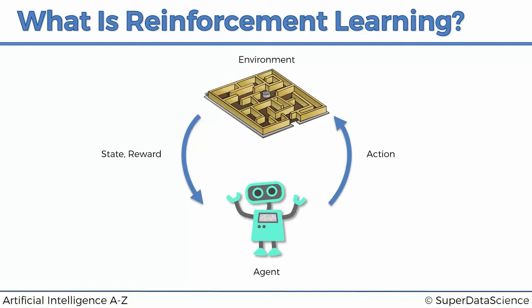Now, bear in mind, sometimes it might happen that the action won't change the state, or there won't be a reward for taking that action in that certain state it was in. But nevertheless, the agent is going to keep doing that. It's going to be taking actions, changing the state, getting rewards, and by doing that process, it's going to be learning about the environment. It's going to be exploring the environment, understanding what actions lead to good rewards and favorable states, and what actions lead to bad rewards and unfavorable states.